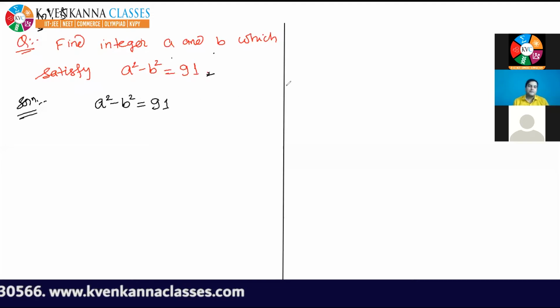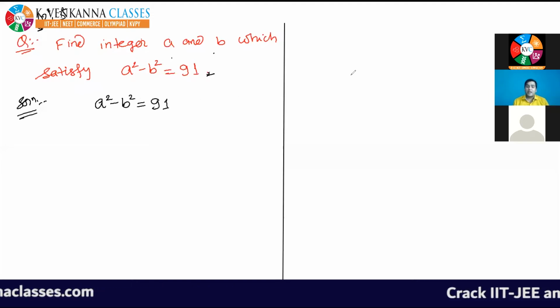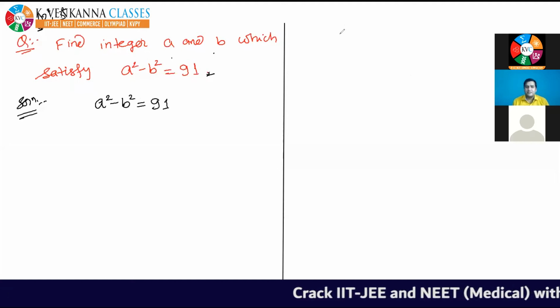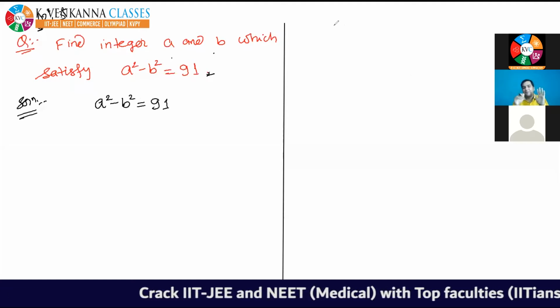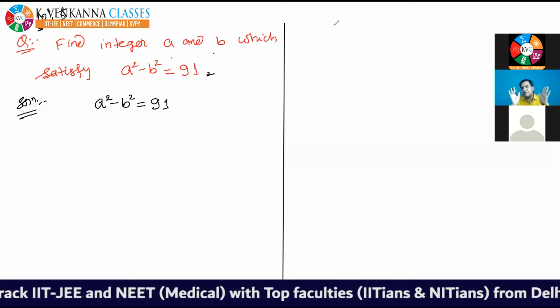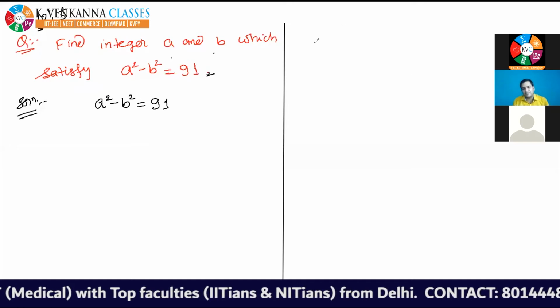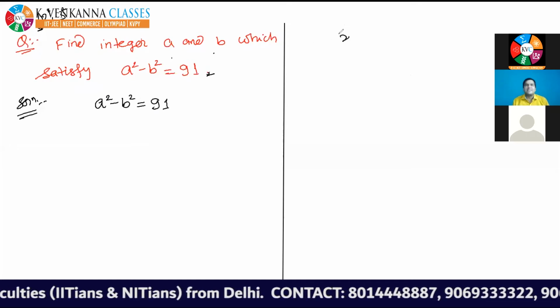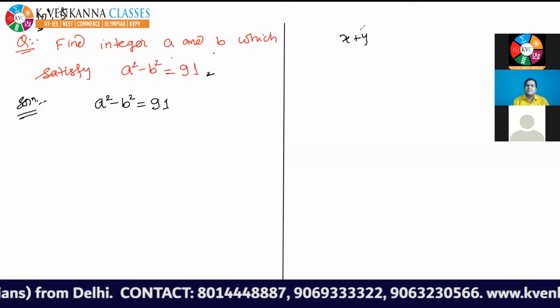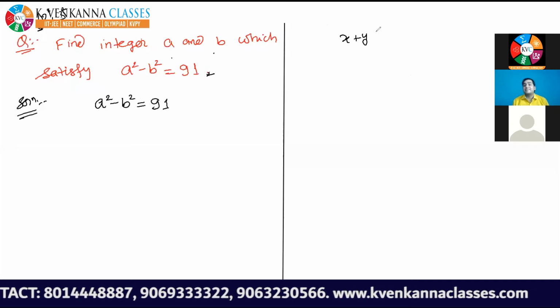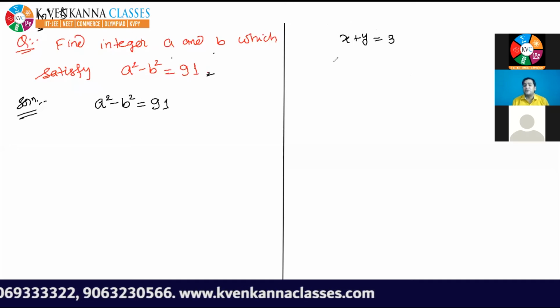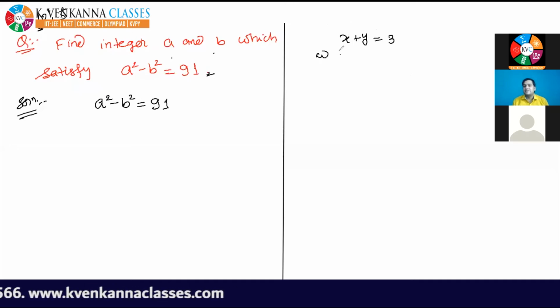Okay. So I think up to class 10th, you all have studied that number of variables is equal to number of equations. For example, in class 9th or class 10th, you were asked to find x and y if x plus y is equal to 3 and 2x minus 3y is equal to 5.